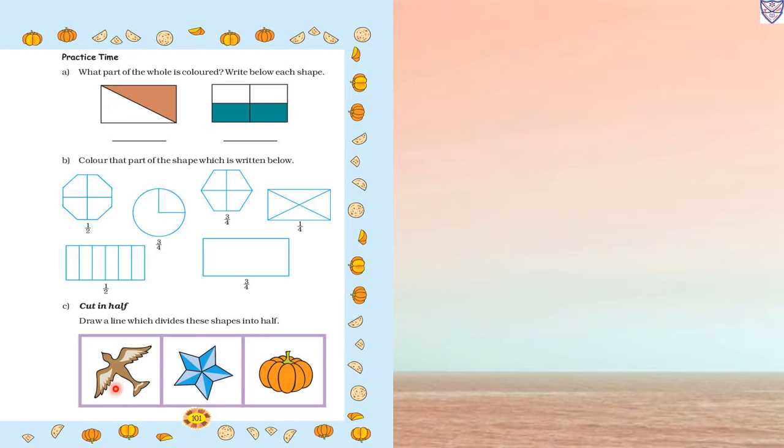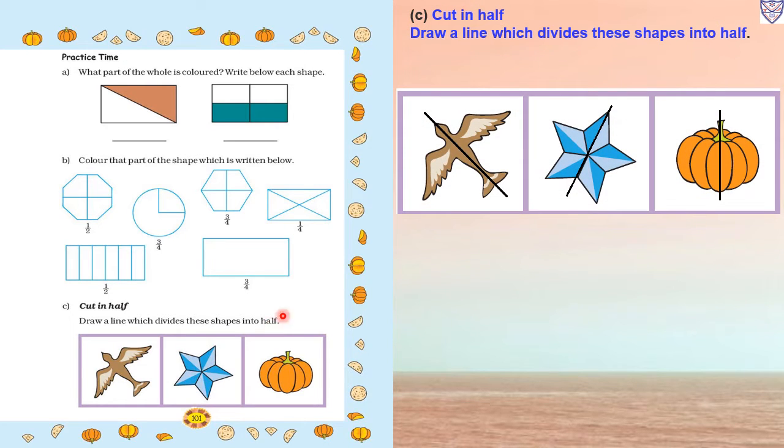Now same page, cut in half. Draw a line which divides the shapes into half. The figures are given, and we have to divide them into half. The bird is given, so we can draw a line through the middle of the bird and it will become half. Here also, we can draw a line through the middle of the star. Here, the pumpkin: through the middle of the pumpkin, it will become half.